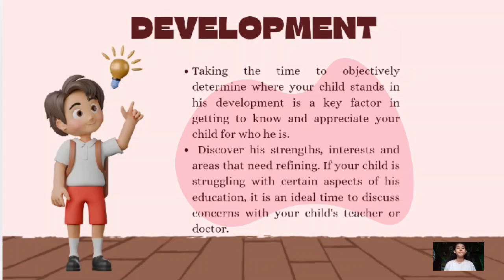School is another factor that influences the growth and discovery of our children, especially in terms of their hobbies, strengths, interests, or the areas that need to improve. Here, they will also discover the things that they like, or the talents that they have.